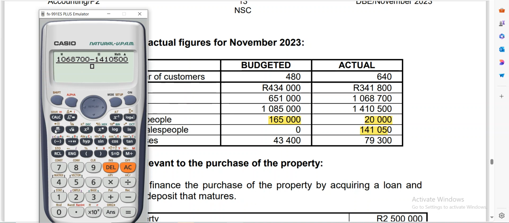Not this one. The previous one was 651,000. So 1,068,700 minus 651,000, over 651,000. Then we multiply by 100. It is giving us 64.16%.